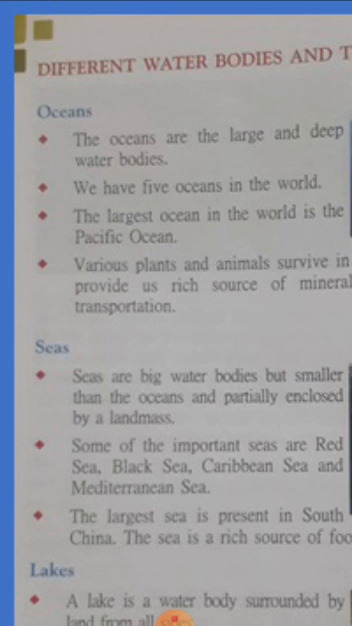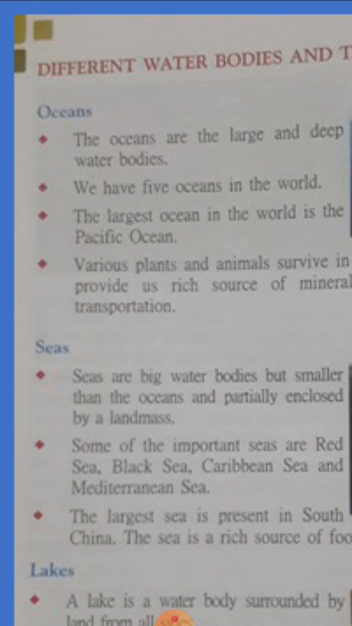Various plants and animals survive at the bottom of the oceans. They provide us a rich source of minerals and serve as a source of transportation. Different types of plants and animals live at the bottom, below, and they provide us minerals and food. Oceans are also a source of transportation. What is transportation? We travel from one place to another, and the ocean is a means of transportation. Ships and boats sail through the ocean. So these are all about oceans.